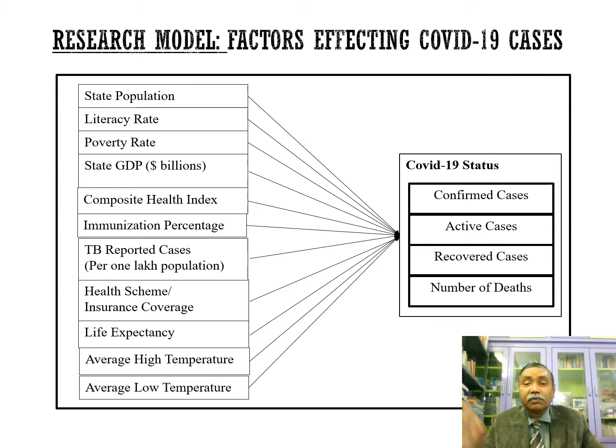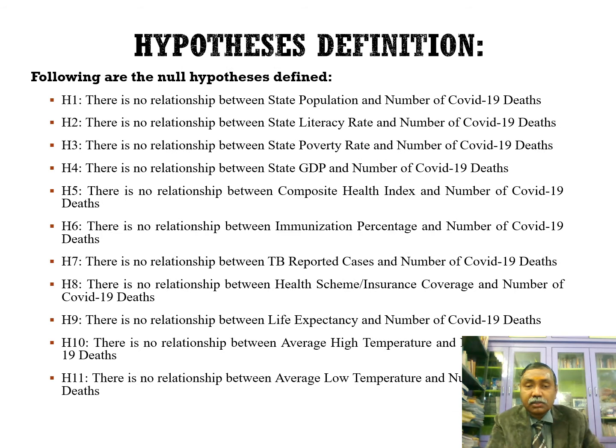So what are the dependent variables? The dependent variables are confirmed cases, active cases, recovered cases, and number of deaths. And the independent variables are the ones on the left side. All the ones on the left side are the independent variables. Right, so let's move on.